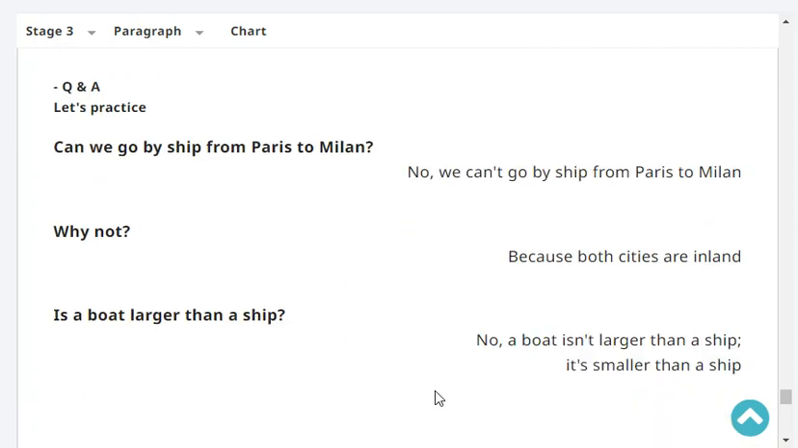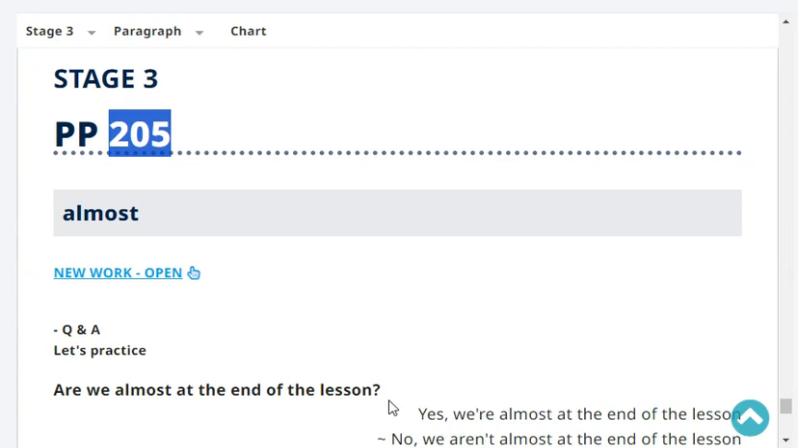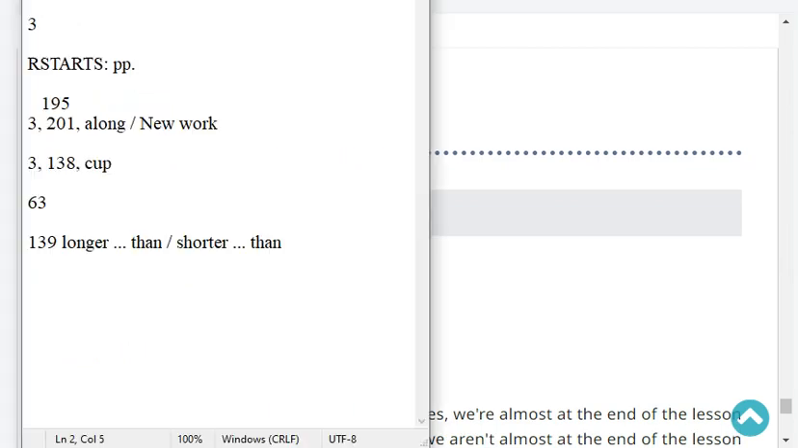Is a boat larger than a ship? No, a boat isn't larger than a ship. It's smaller than a ship. Very good. Okay, next, repeat.